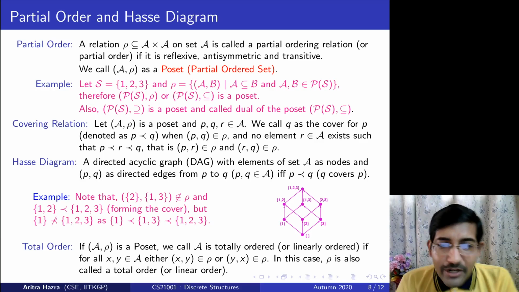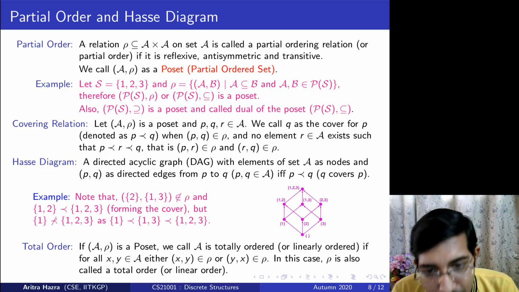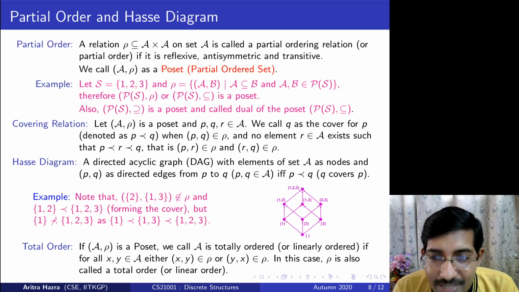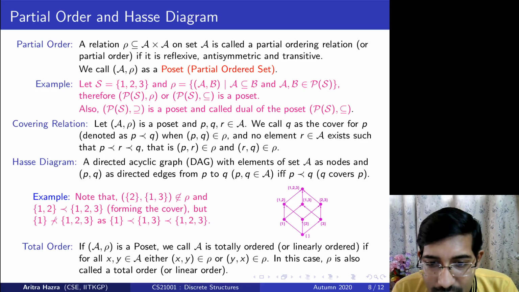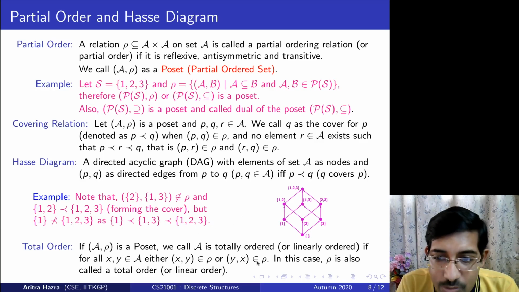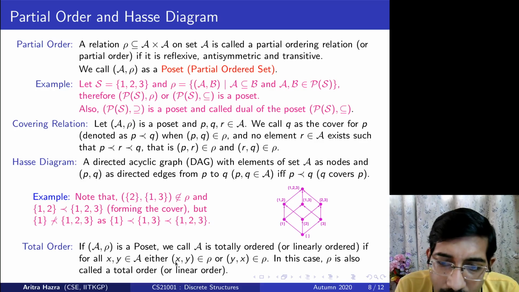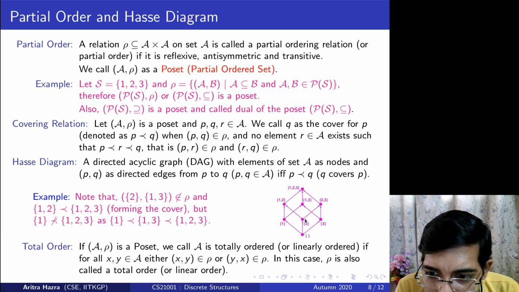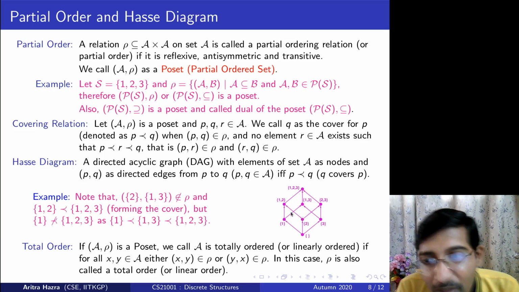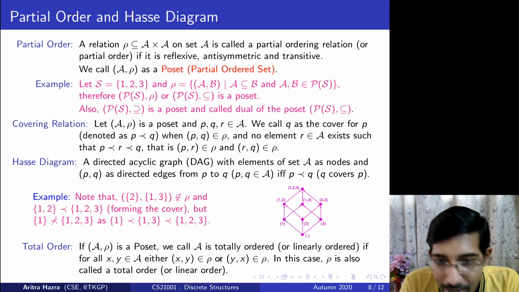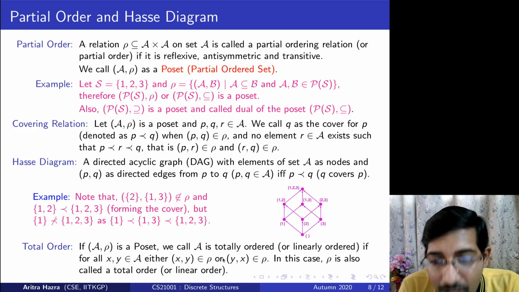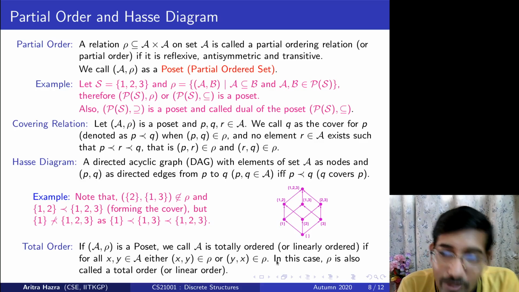However, in contrast to this, we can also define a total order. We can say a relation ρ on a poset is a total order when for every pair of elements, either I can have a directed edge from x to y or I can have a directed edge from y to x. So every element follows some edges to some other elements. When for every element, to every other element, we have an edge, then we have a total order.